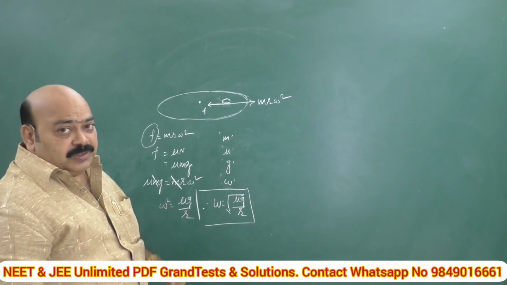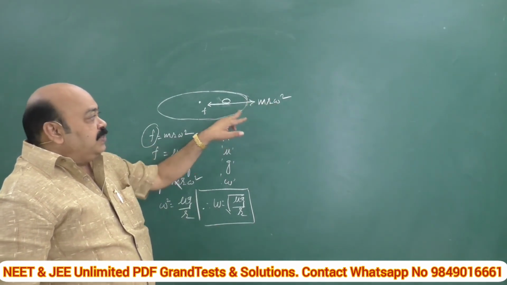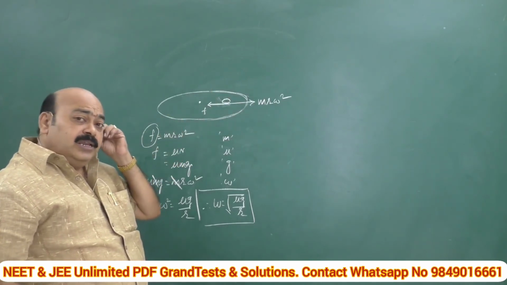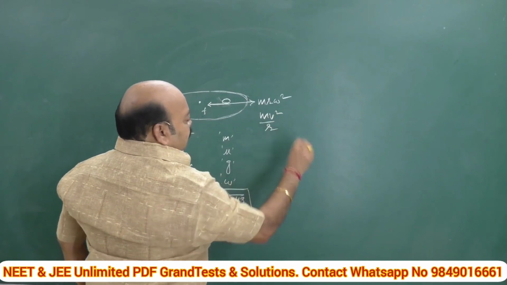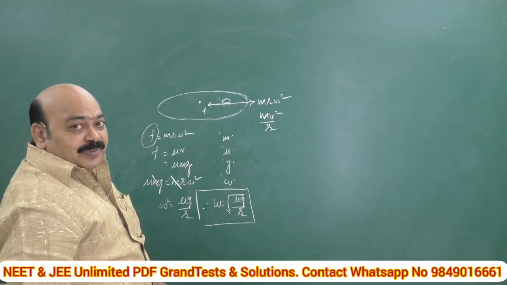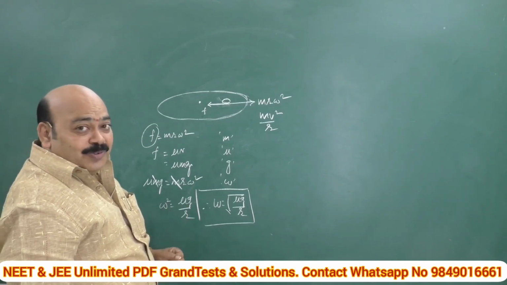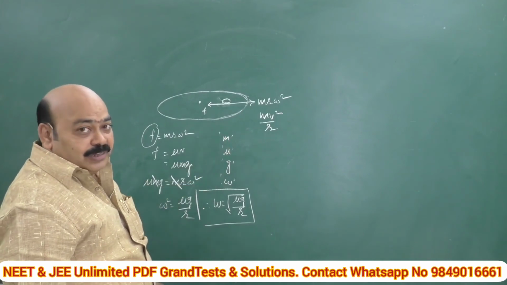See how sensitive this is. Instead of giving angular velocity, if the disc is rotating with a linear velocity, then this m r omega square can be replaced with m v square by r. Definitely now it is beautiful, no doubt. When I use the word beautiful, you may not understand what the beauty of physics is. Really, it is the beauty of physics.